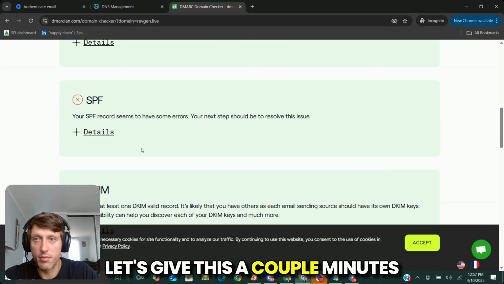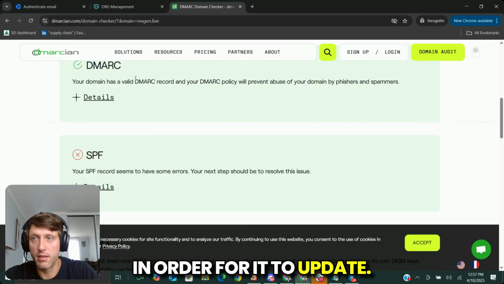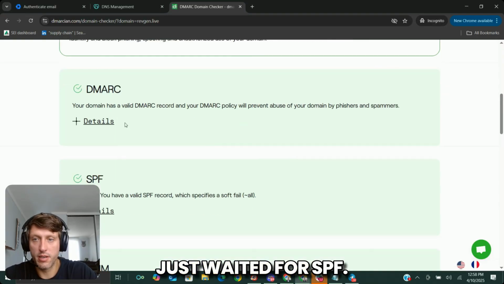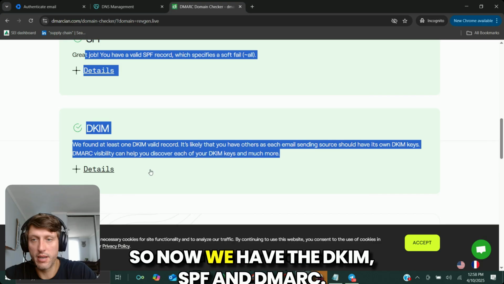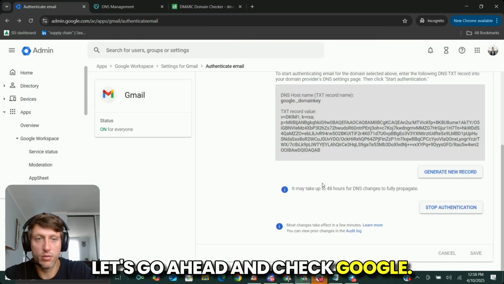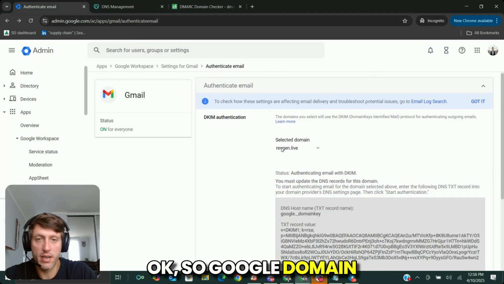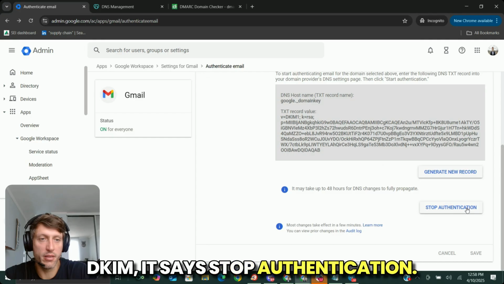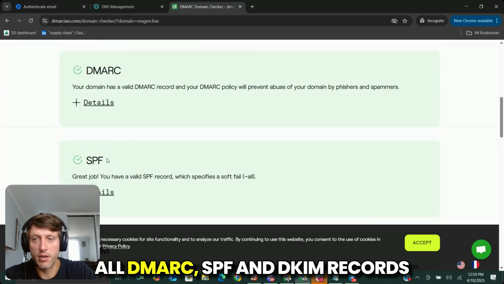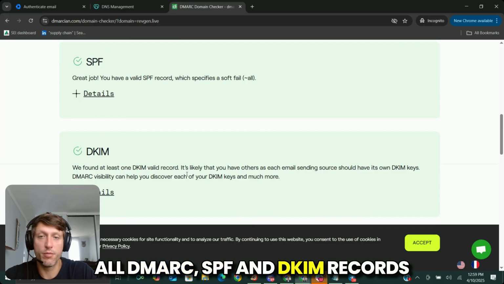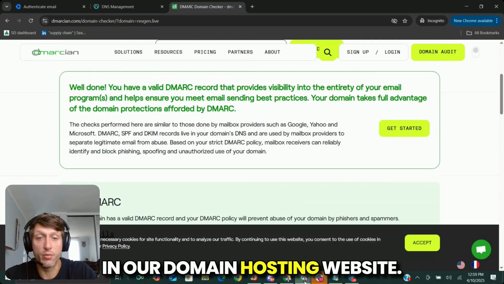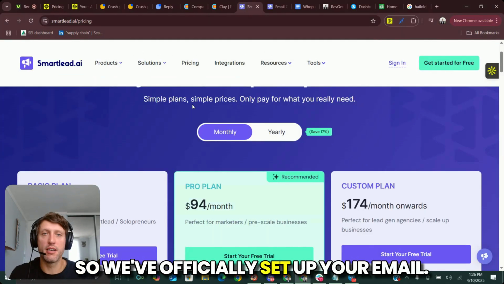Let's give this a couple minutes in order for it to update. Cool, so I'm going to go ahead and refresh, just waited for SPF, there we go. So now we have the DKIM, SPF, and DMARC. Let's go ahead and check Google. Okay, so the Google domain, DKIM, it says stop authentication, amazing. So we have successfully added all DMARC, SPF, and DKIM records to our DNS settings in our domain hosting website. We've officially set up your email.